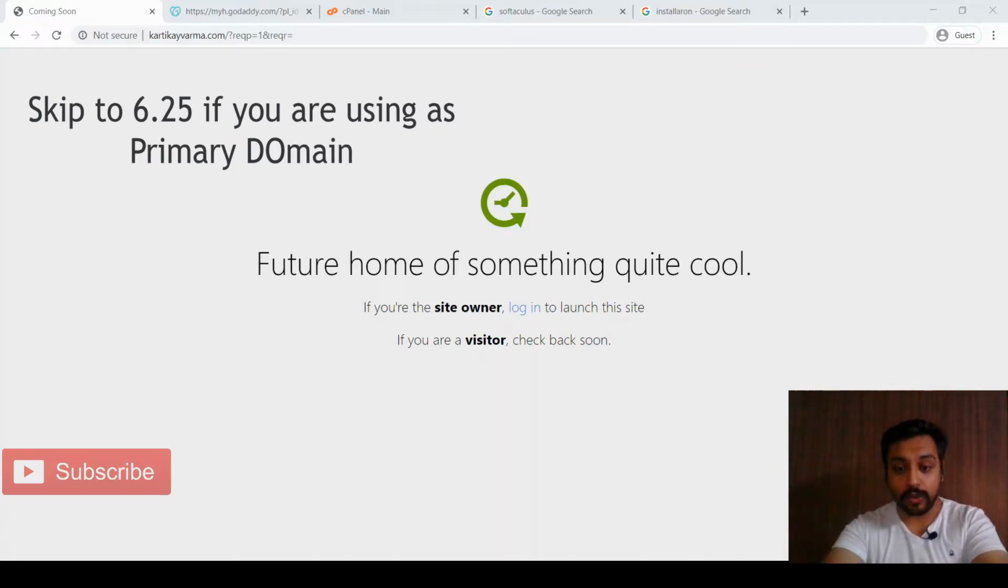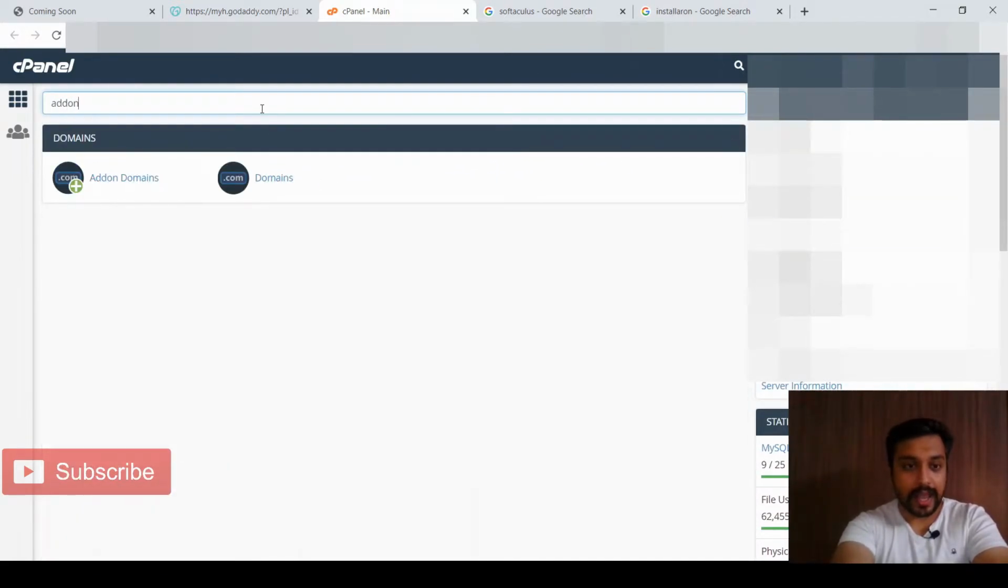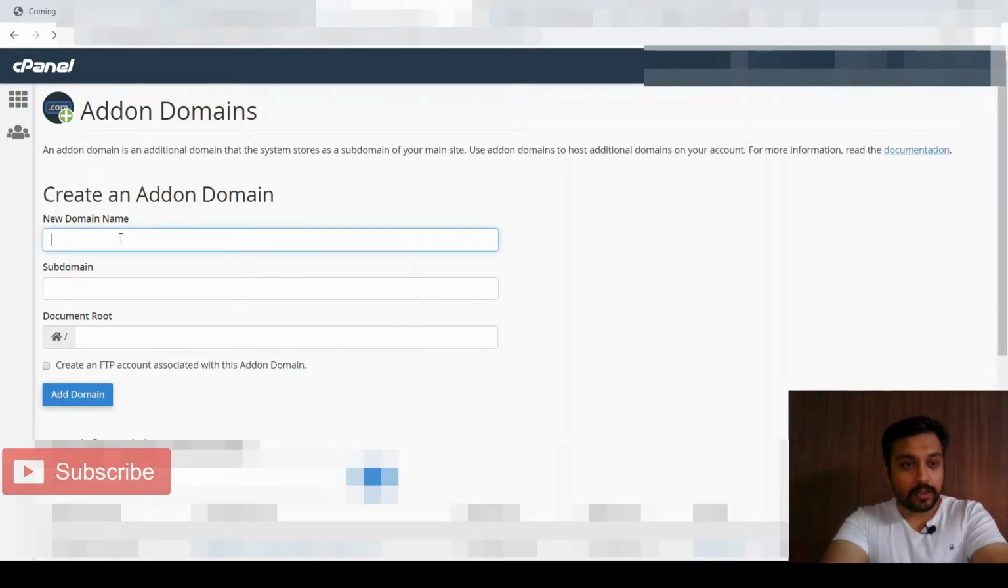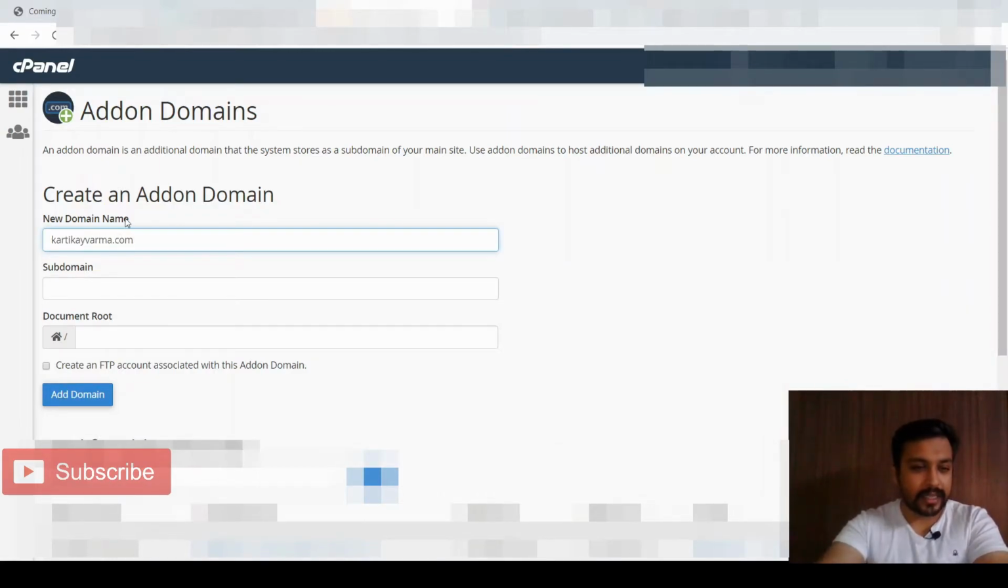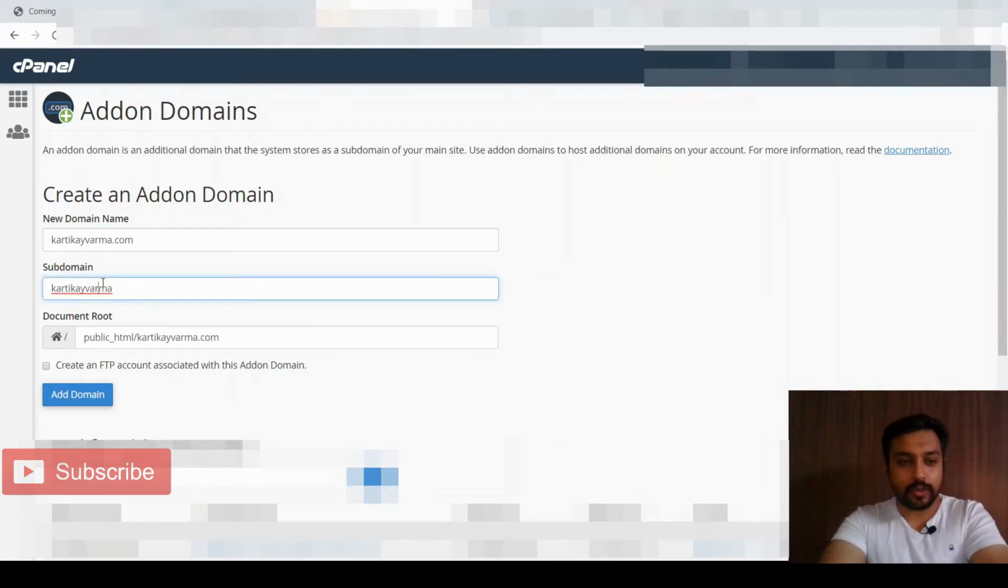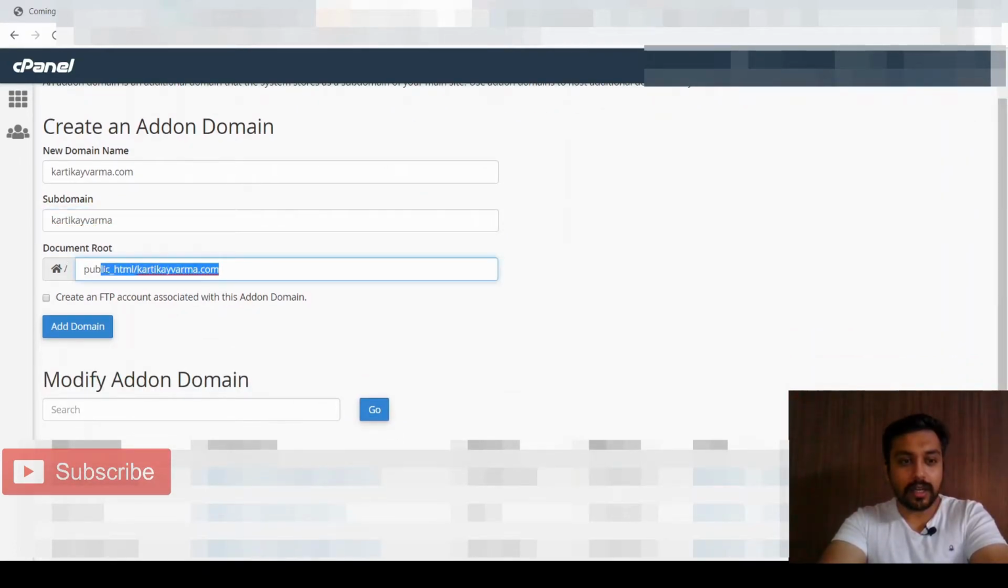You need to go to your cPanel. Now here's the cPanel. Just search add-on domain, go over here, and you just need to enter the domain name directly. Subdomain we don't need to create, and this is the path of that.